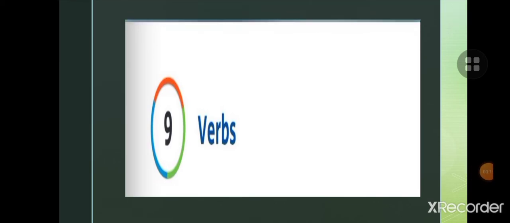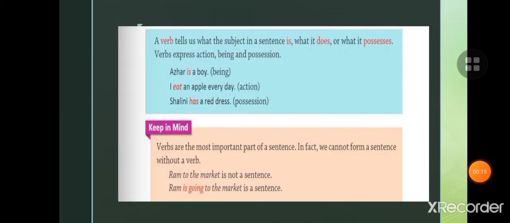So children, let's see what verbs are. A verb tells us what the subject in a sentence is, what it does or what it possesses. Possesses means belongs. Verbs express action, being and possession. Now children, what is action, being and possession? Look at the example.